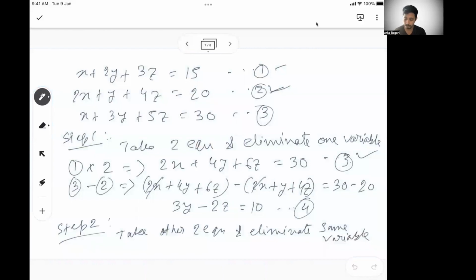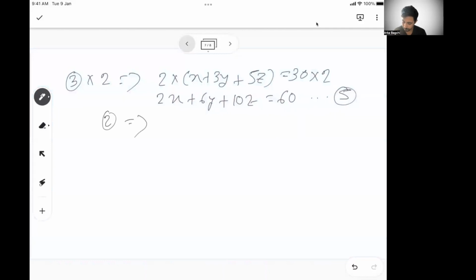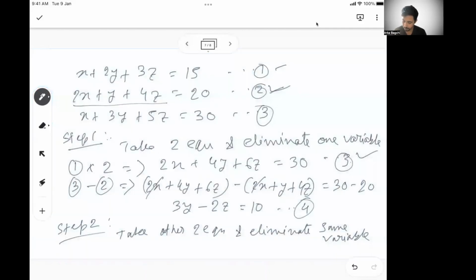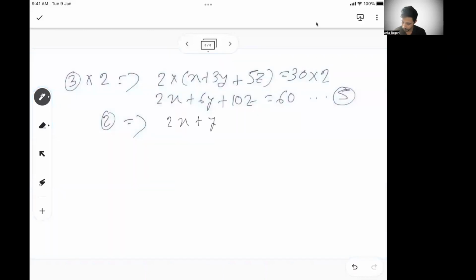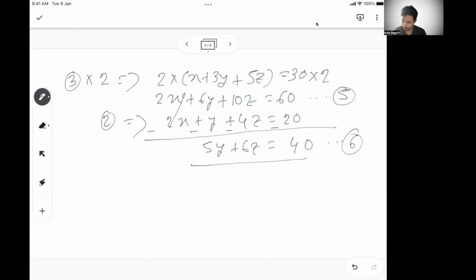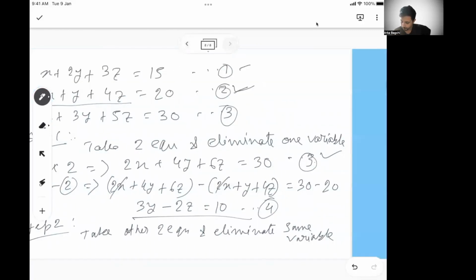Now my equation 5, and what is my equation 2? 2x plus y plus 4z equal to 20. So I'm taking 2 and 3. So equation 2 is 2x plus y plus 4z equal to 20. Okay. Now if I subtract, the x's get cancelled. 5y plus 6z is equal to 40. This is my equation 6. So I have this equation, and if you see here, I have this equation 3y minus 2z equal to 10.